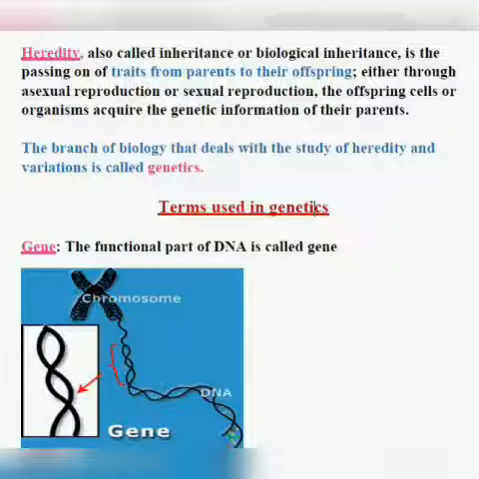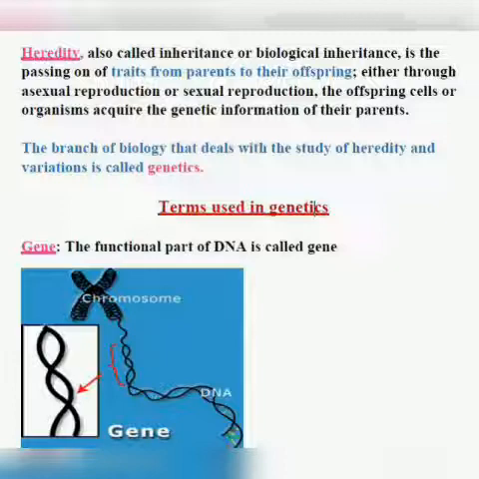So when these chromosomes from the parents are transferred to the offspring by sexual or asexual reproduction, what will happen? The offspring will have the chromosomes of the parents. So offspring will now have the DNA of the parents, or you can also say that the offspring will have the genes of the parents, and these genes control different characters.